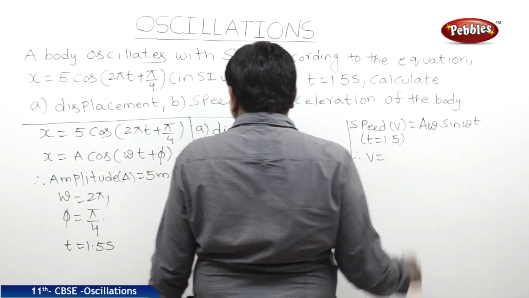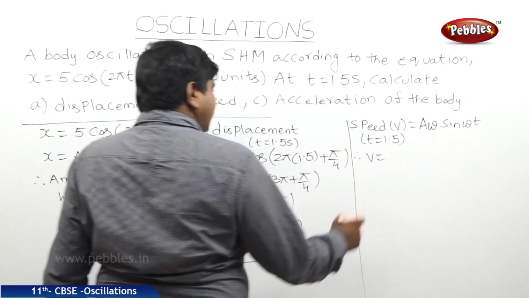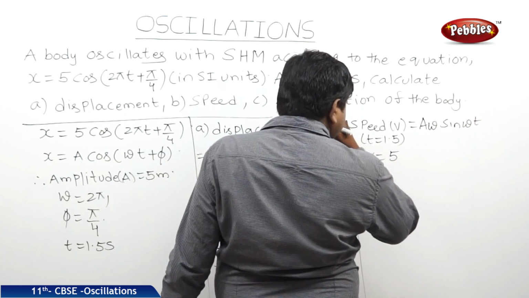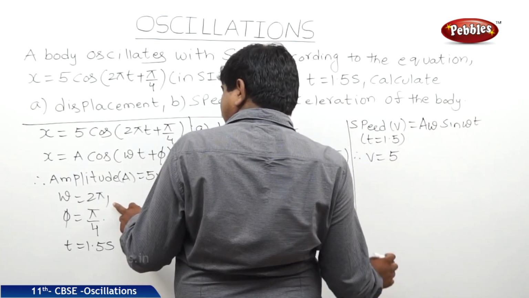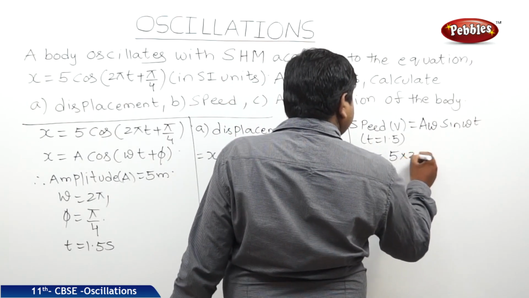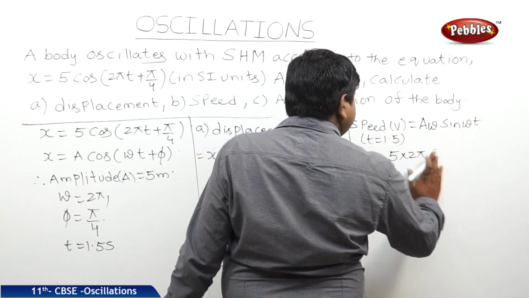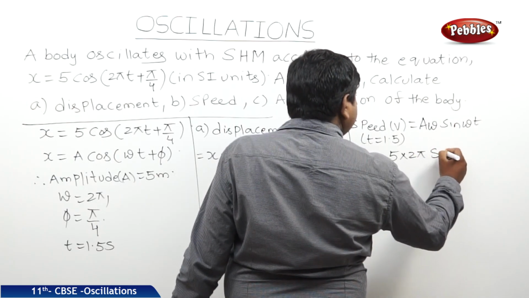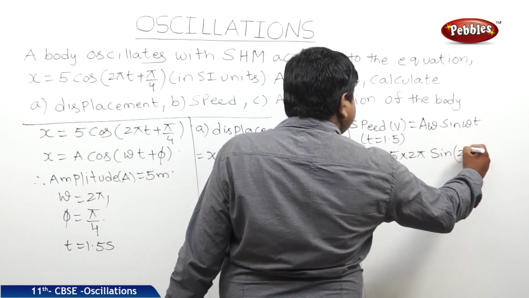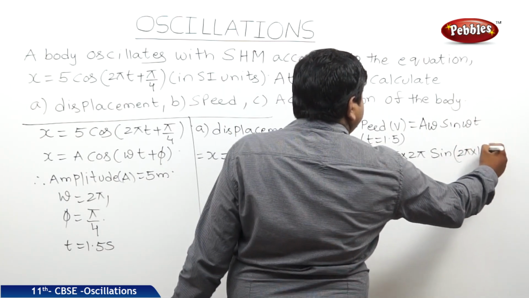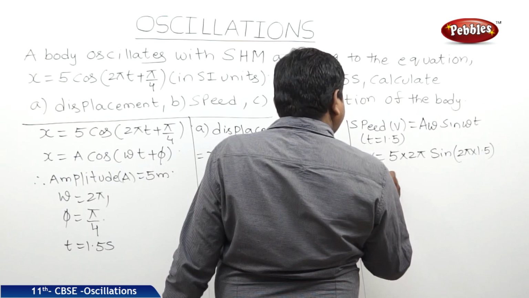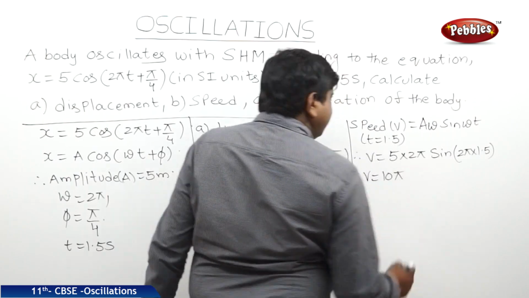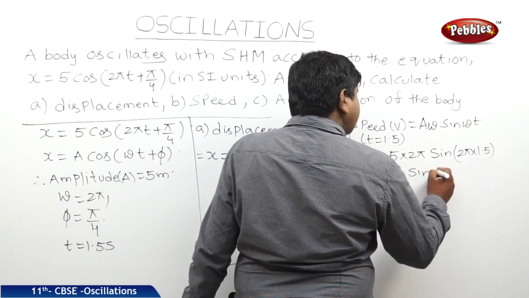Therefore v is equal to, so what is amplitude? A is equal to 5, omega is equal to 2 pi into sine, omega is equal to 2 pi, t is equal to 1.5. Therefore velocity is equal to 10 pi into sine 3 pi.